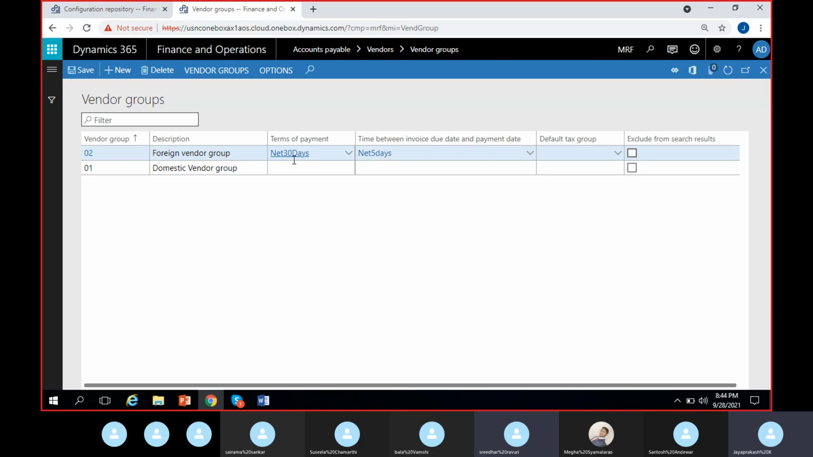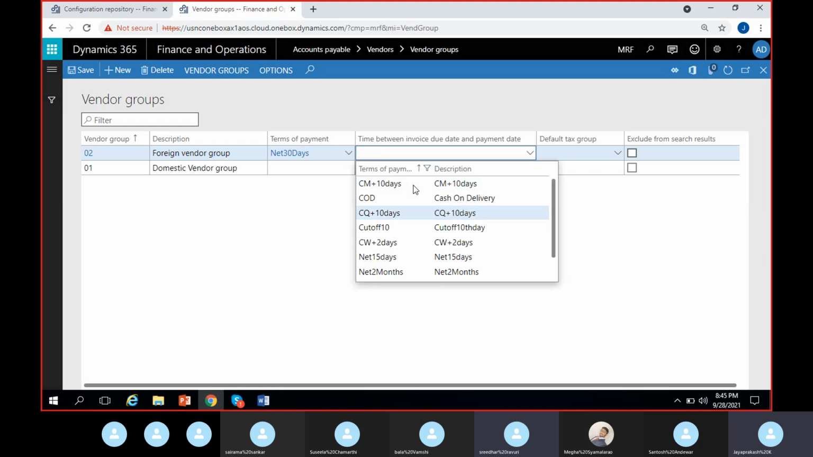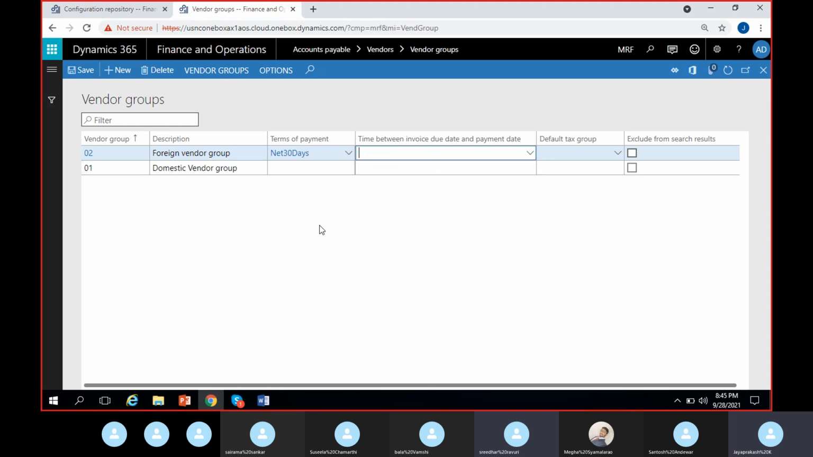This option I can see only for vendor groups. For individual vendors, I don't see this option. Time between invoice due date and payment date, grace period. So if you don't want any grace period to be considered, you don't have to give anything here. Normally you don't have to give anything. Leave it as empty.